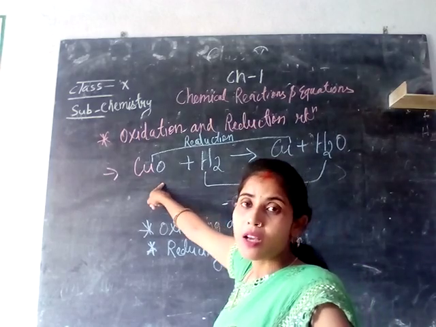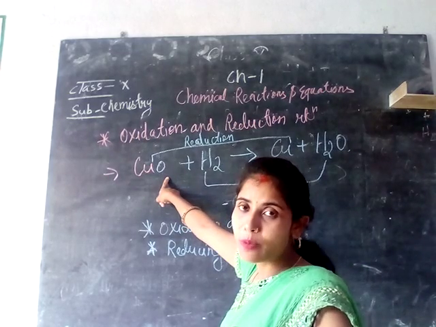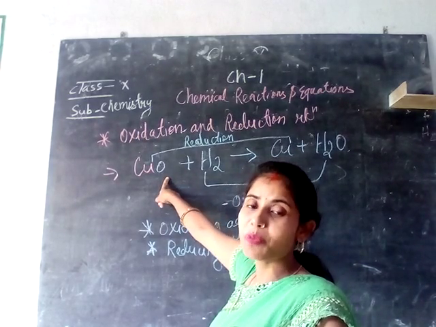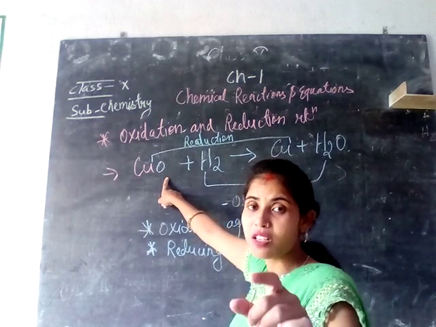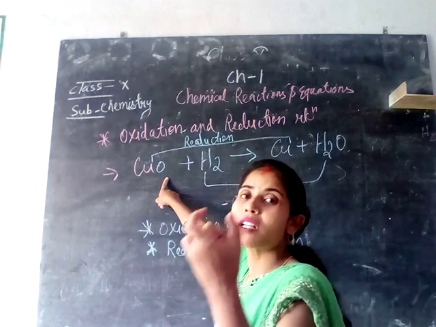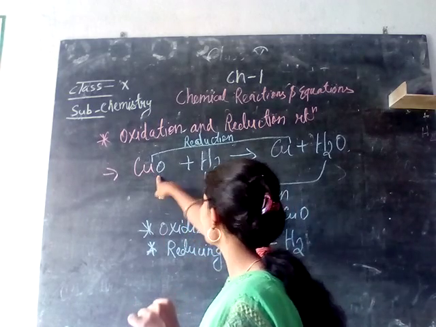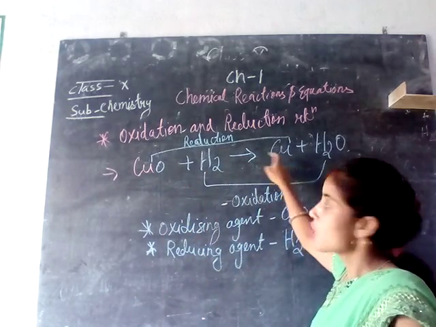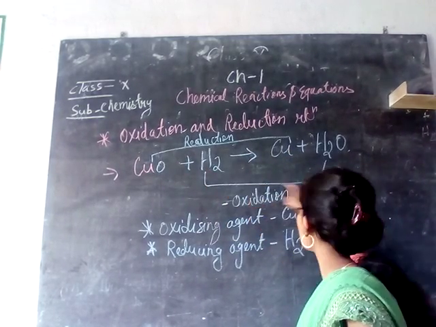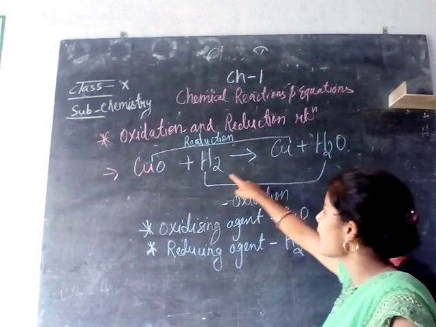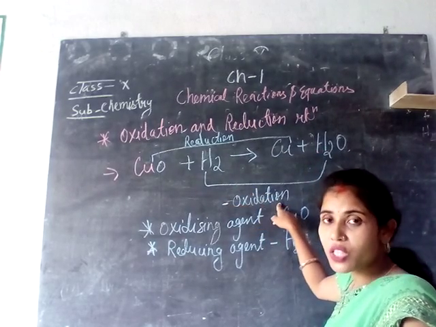What is happening here? From copper oxide, oxygen has been removed. So what kind of reaction is this? This is a reduction reaction. Reduction reaction is addition of hydrogen or removal of oxygen. Oxygen has been removed from the copper oxide, so this one is a reduction reaction. And here addition of oxygen has taken place with the hydrogen, so this is an oxidation reaction.